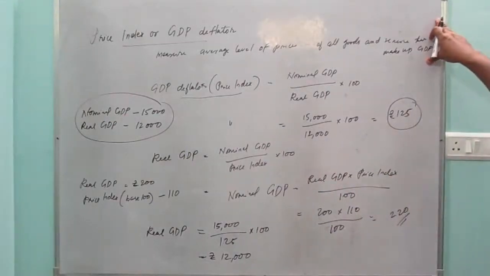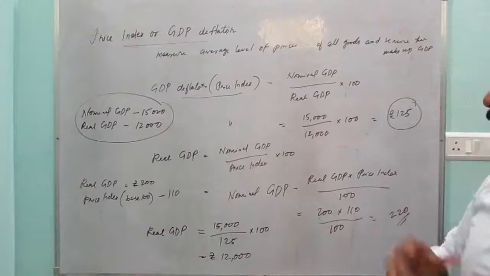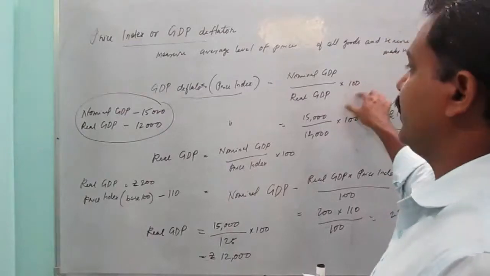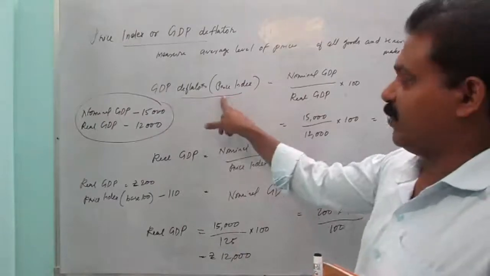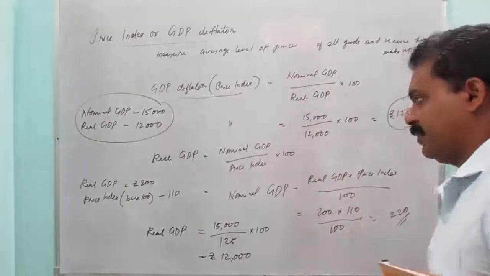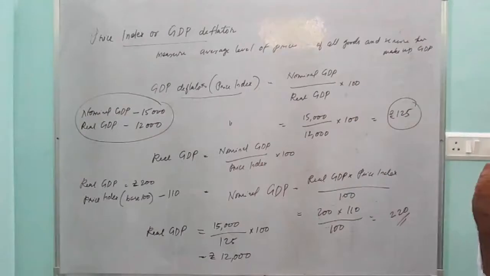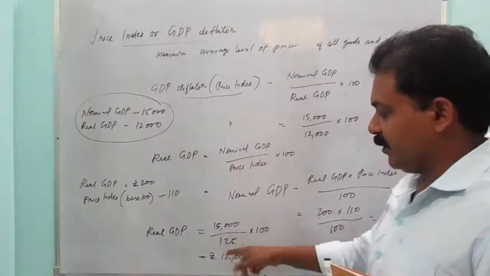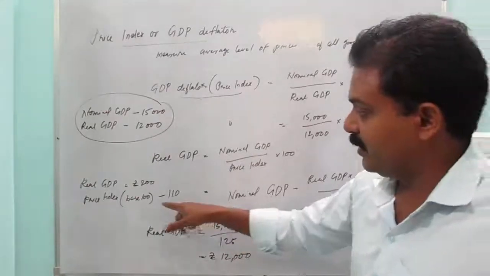These three formulas sometimes come in examinations after national accounting. Finding the GDP deflator, similarly, 1 or 2 marks you can easily gain. It is nominal GDP upon real GDP into 100. GDP deflator or price index, any one name can come, both are the same. Real GDP means nominal upon price index into 100. This price index means a real change only. That means here some 25% increase is there, which you have to understand, because base is 100 only.